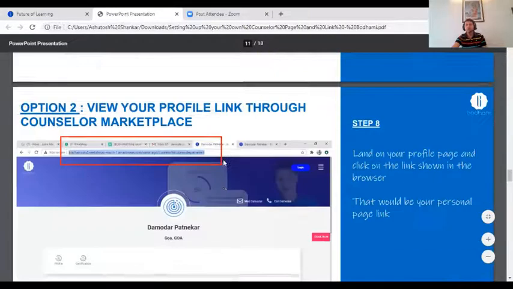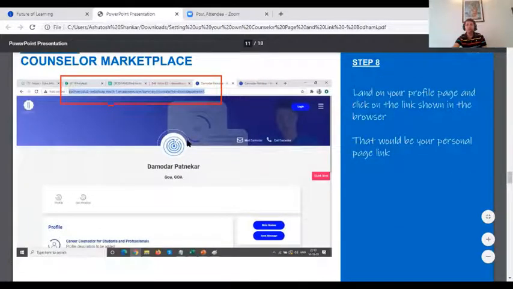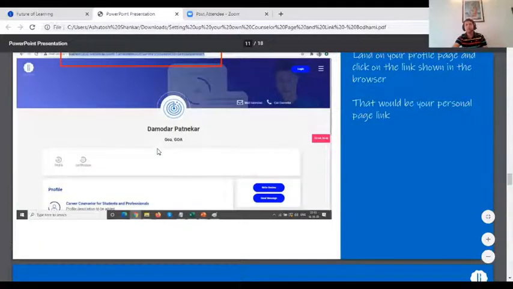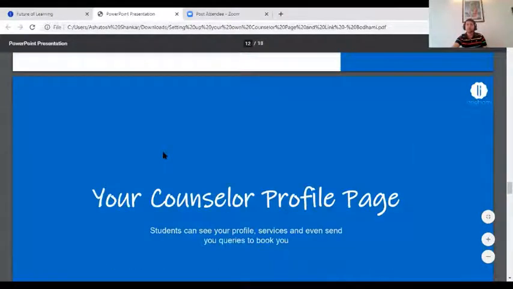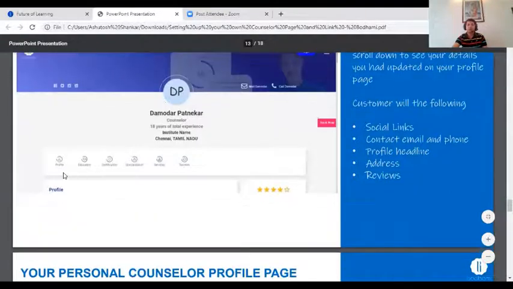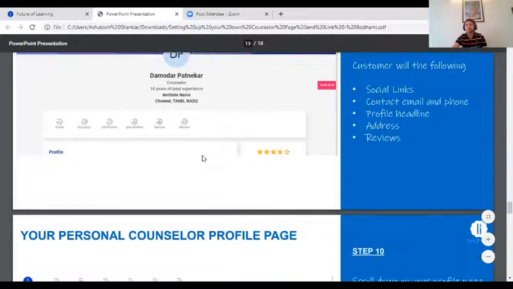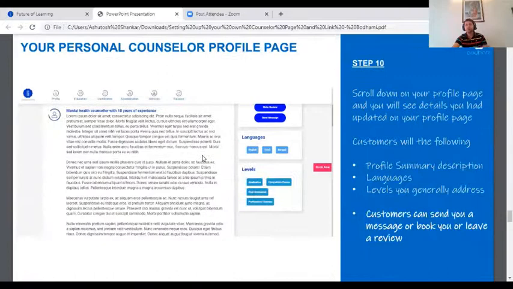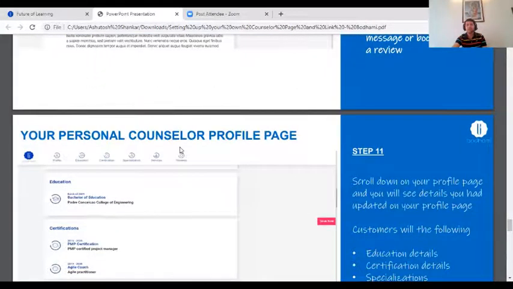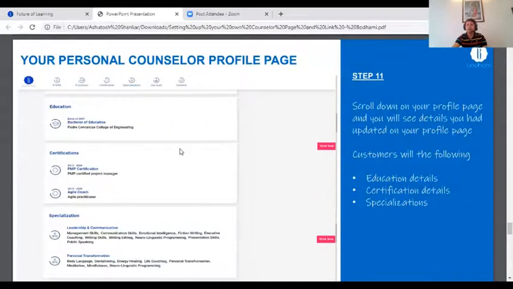Now, if you click on the view profile, your profile page will open, and the complete details for you, including your profile, education, certification, specializations, services, all these things will start showing there. So this becomes your complete, personalized web page that you can use. You don't even have to build a website. You can directly use this web page as your unique web page, and give it to people for promoting your services.